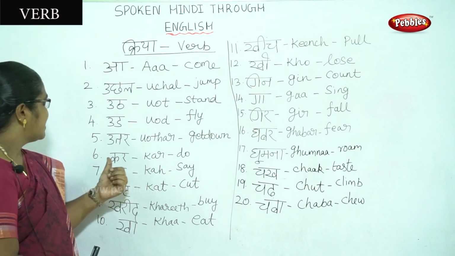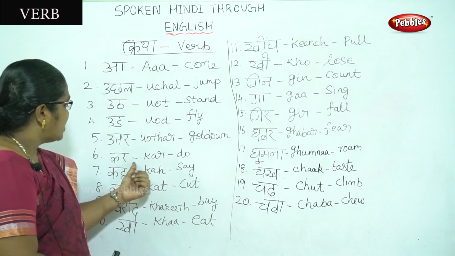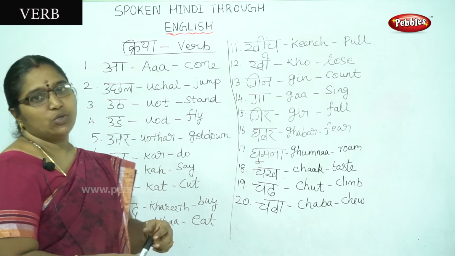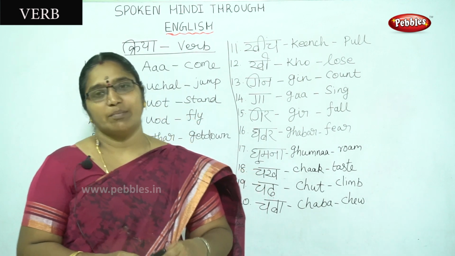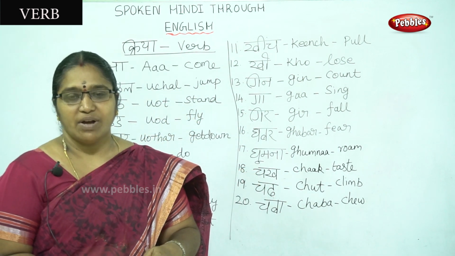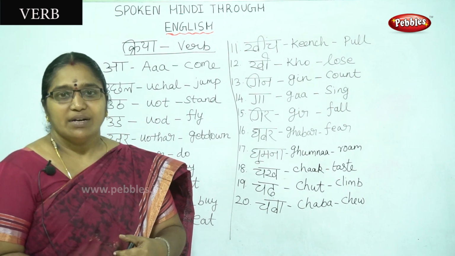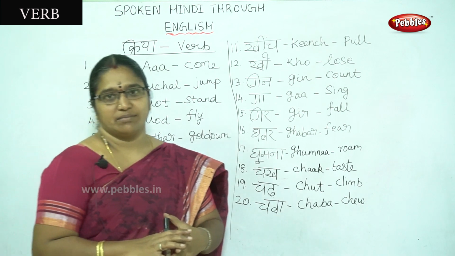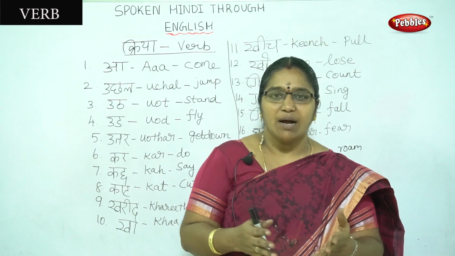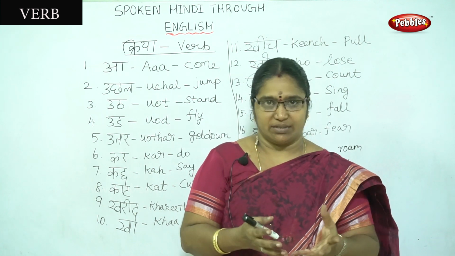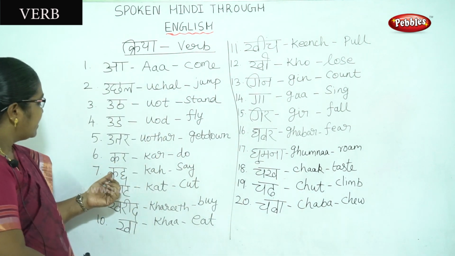Then the sixth one is kar. Pronunciation is kar. The meaning is do. वह क्या काम करता है means what work is he doing. काम means doing some work, actions.